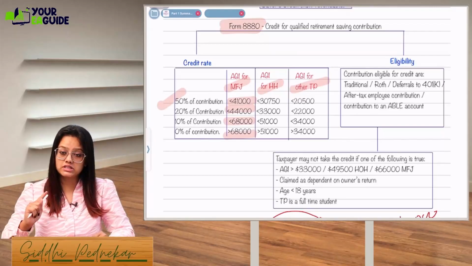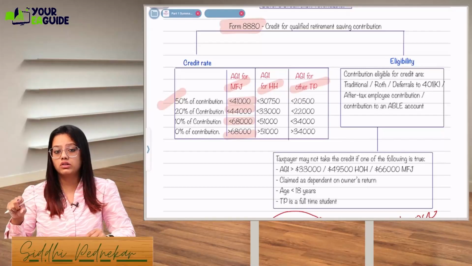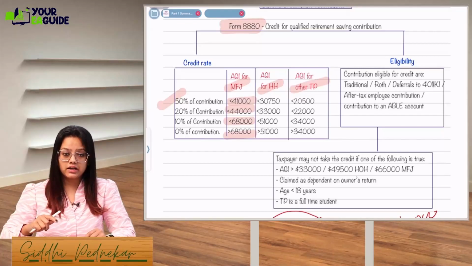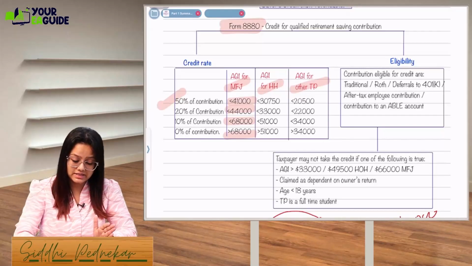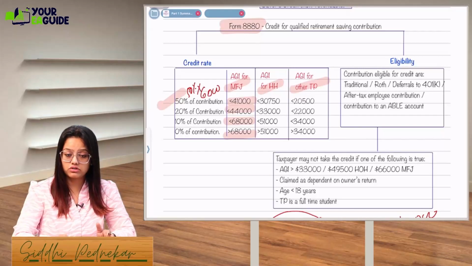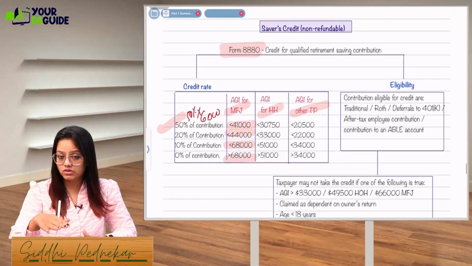Do you remember 6,000, 7,000 was your contribution, and that contribution was again limited based on the phase out in case of Roth IRA. But for traditional IRA, there was no limit, there was no phase out. So let's say 6,000 is your contribution, you can take 50% of your contribution amount as a credit. Can you understand how much benefit the IRS is providing when you are contributing to a retirement account?